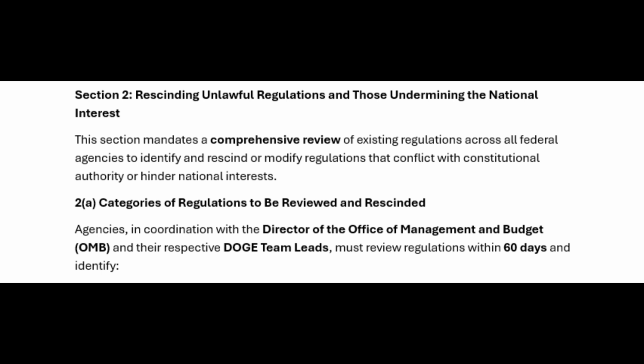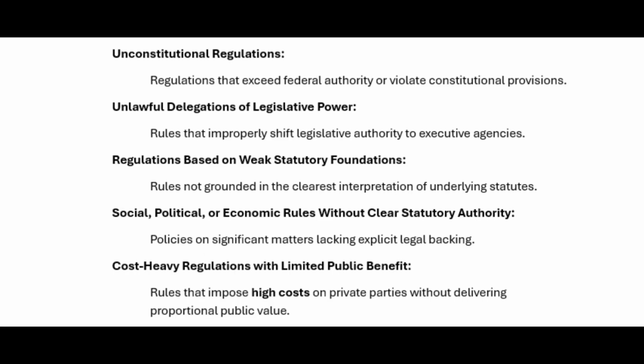must review regulations within 60 days and identify: unconstitutional regulations, regulations that exceed federal authority or violate constitutional provisions; unlawful delegations of legislative power, rules that improperly shift legislative authority to executive agencies; regulations based on weak statutory foundations, rules not grounded in the clearest interpretation of underlying statutes; social, political, or economic rules without clear statutory authority, policies on significant matters lacking explicit legal backing; cost-heavy regulations with limited public benefit, rules that impose high costs on private parties